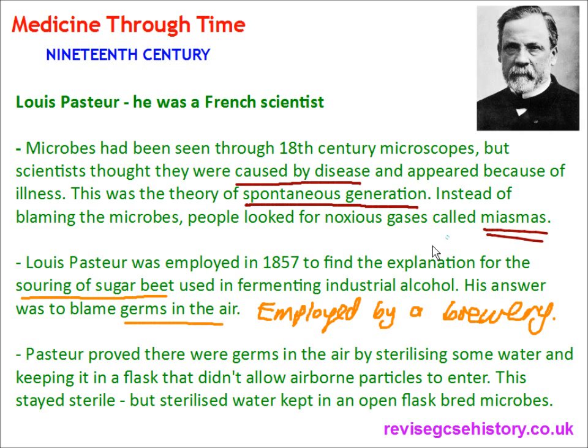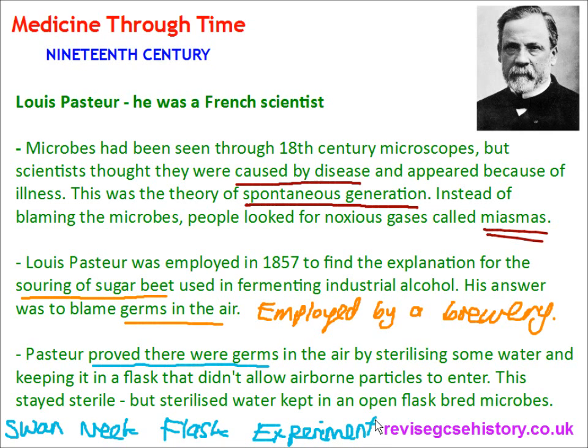Pasteur proved that there were germs in the air, by sterilising some water and keeping it in flasks that didn't allow airborne particles to enter. This is called the swan neck flask experiment. So takes some water and puts it in a flask that doesn't allow airborne particles to enter. We call it airtight. The water in the airtight flask that was shut off to the air stayed sterile, but the sterilised water kept in an open flask, one which could come into contact with the air, bred microbes. So that proved that there were germs in the air.